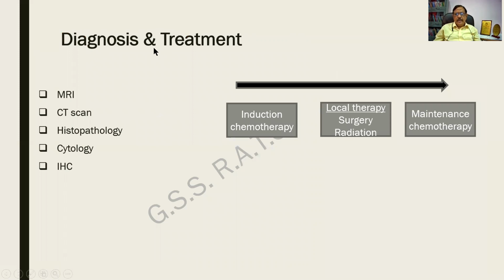How do you diagnose a case of Ewing? It can be an MRI, a CT scan, histopathology. Cytology, sometimes it can be diagnosed by fine needle aspiration cytology. And immunohistochemistry, you do an S100 protein, it is positive. And the treatment will be chemotherapy followed by local surgery and radiation, and then a maintenance chemotherapy. You can remember it like this. It is a combination of chemotherapy, radiotherapy, and surgery.